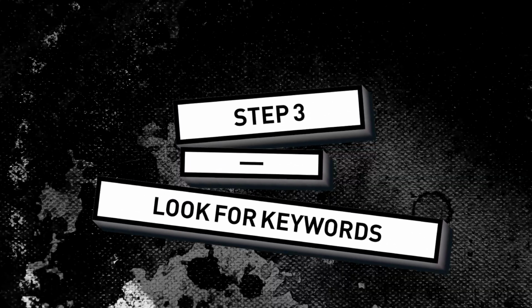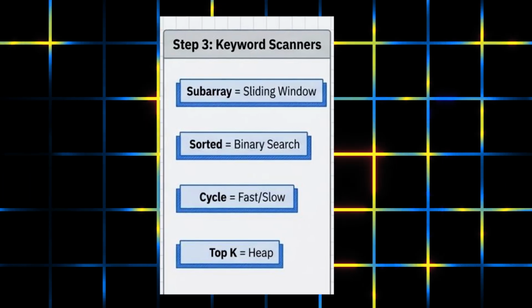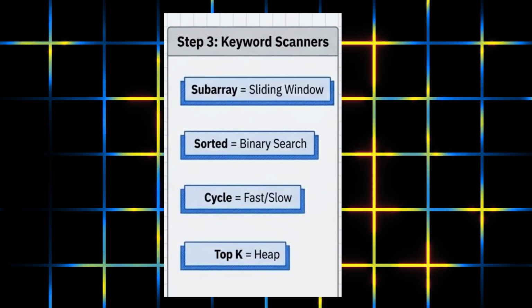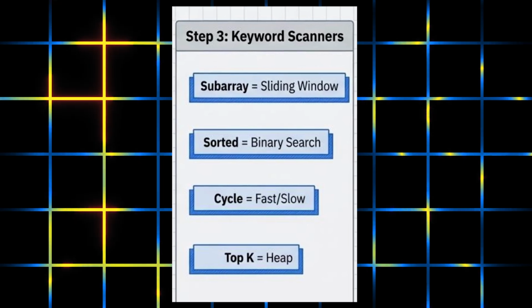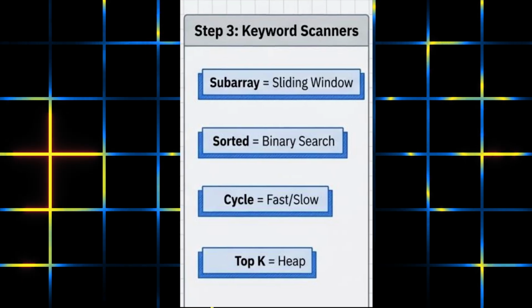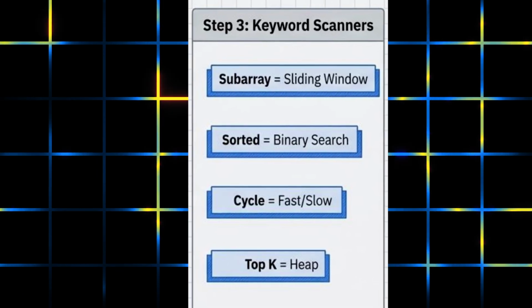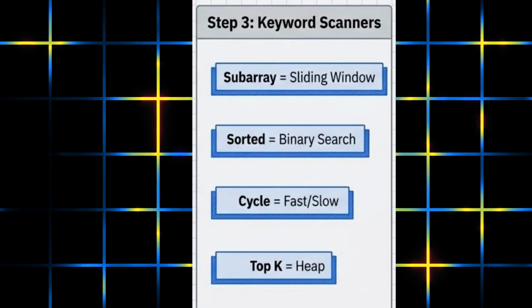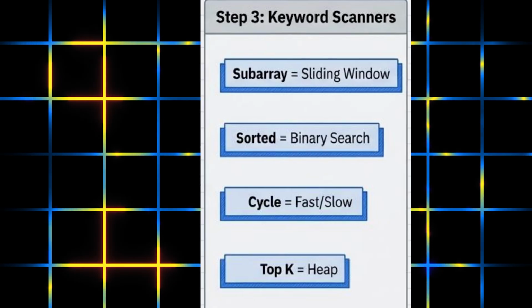Okay, so far we have talked about how to identify the patterns from inputs and outputs. Now we'll talk about the third step, which is to identify the keywords. For example, if your question has keywords like subarray, then you will definitely apply sliding window. Or if there is a keyword like sorted, then you will be applying binary search. Or a keyword like detect a cycle, then most likely you will be using two pointers. Or if they have asked you to find the top k frequent elements, top k largest or top k smallest elements, then you must be using a heap data structure.